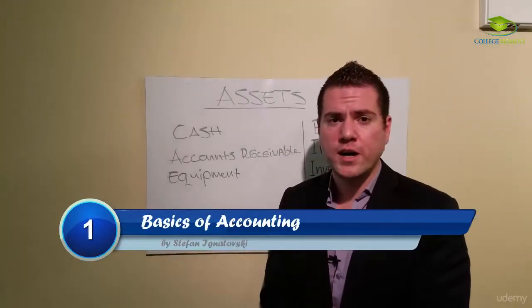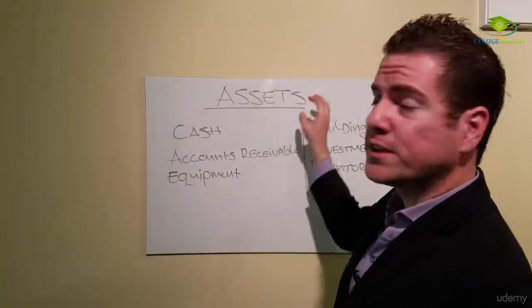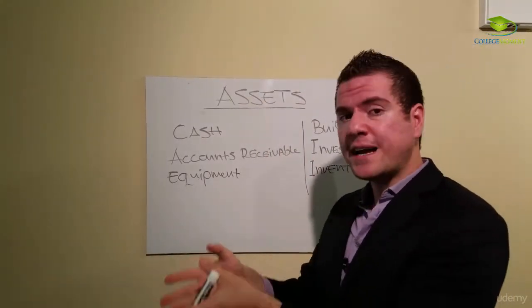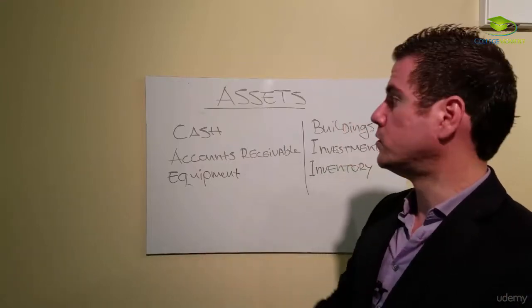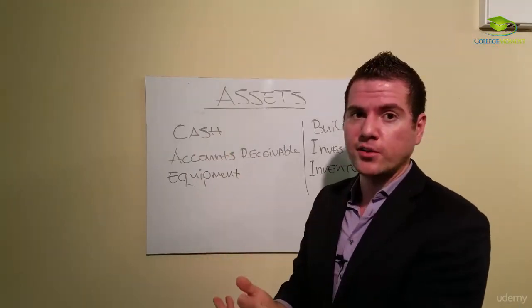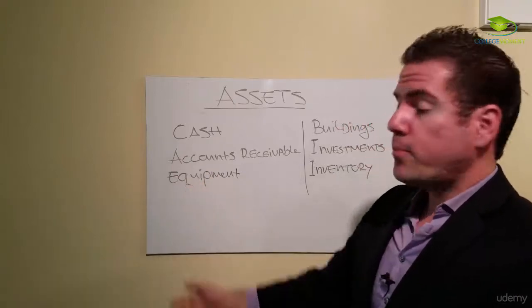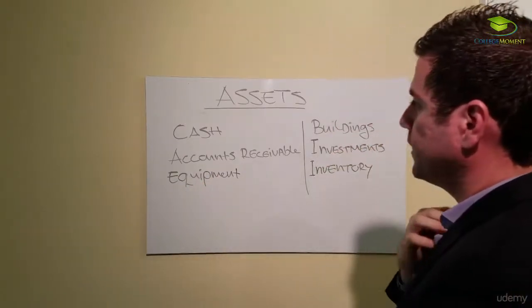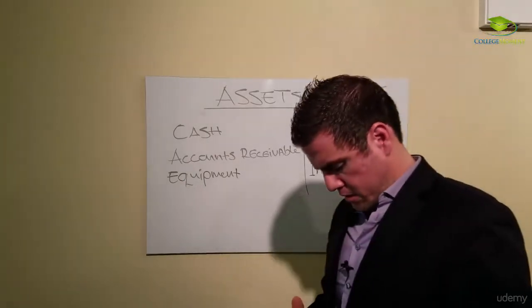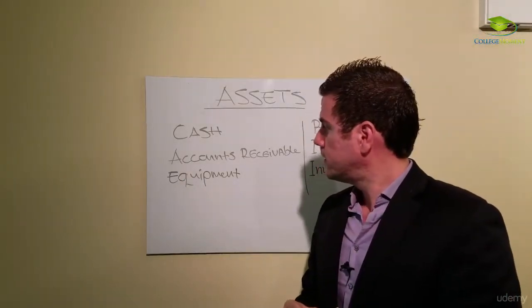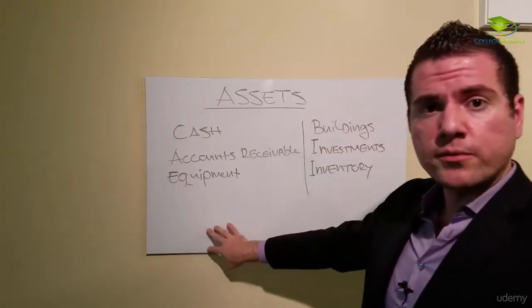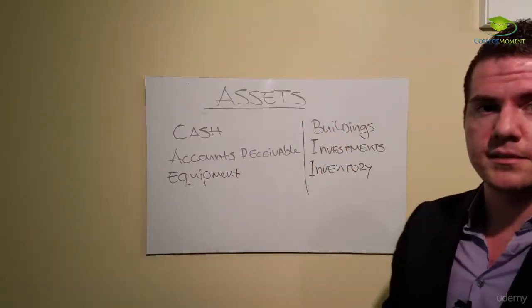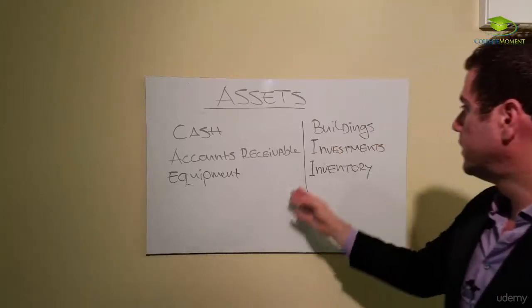The first thing I need to cover are the actual terms. Assets, as you saw in the previous video, is something of value that we own. So cash is something of value that we own. Equipment, something of value that we own. Equipment can be a simple table, like if we provide a tutoring business. It can be this board right now, this is equipment. Okay? Buildings, something of value that we own.